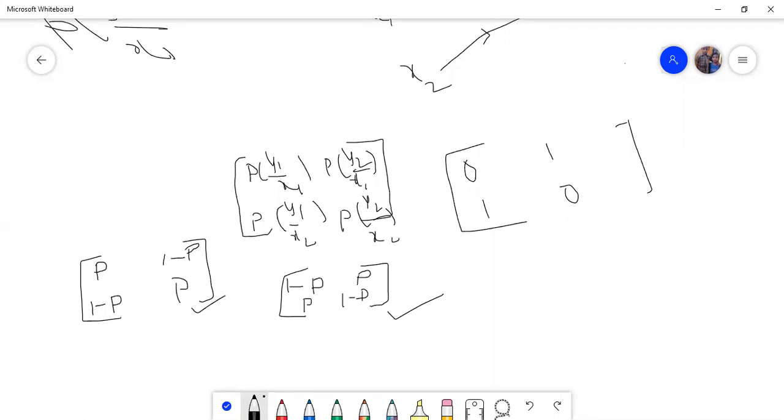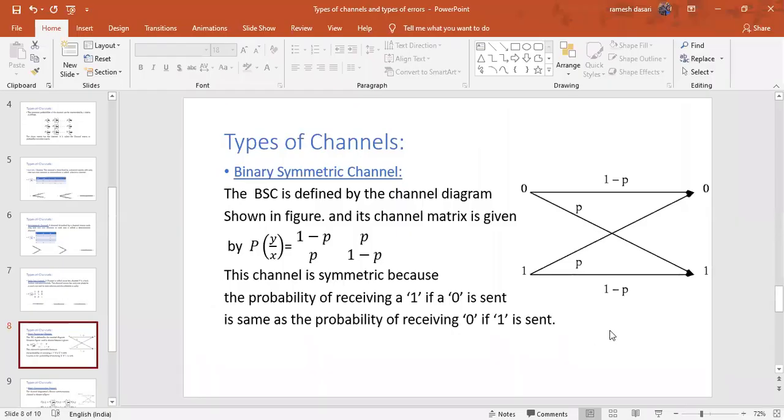Okay. Now I want to share the PPT. Now see the PPT. So 0 to 0 is 1 minus P, 0 to 1 is P, 1 to 0 is P, and 1 to 1 is 1 minus P. Suppose if you want to take P here, then this is 1 minus P, and here P. That is your wish. So finally, this is the channel diagram for the binary symmetric channel.